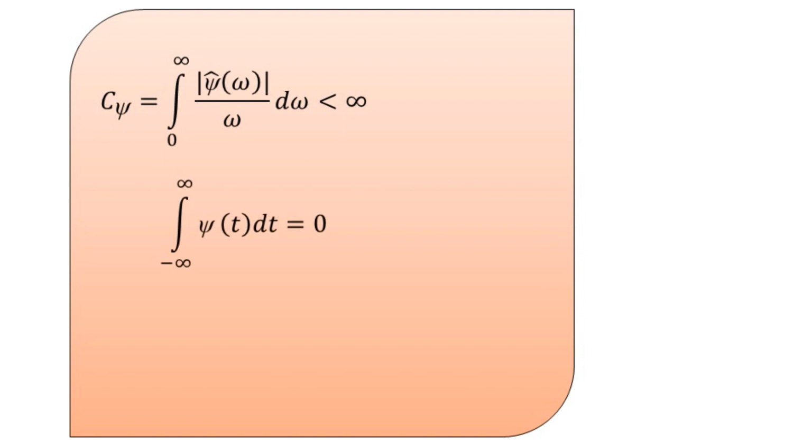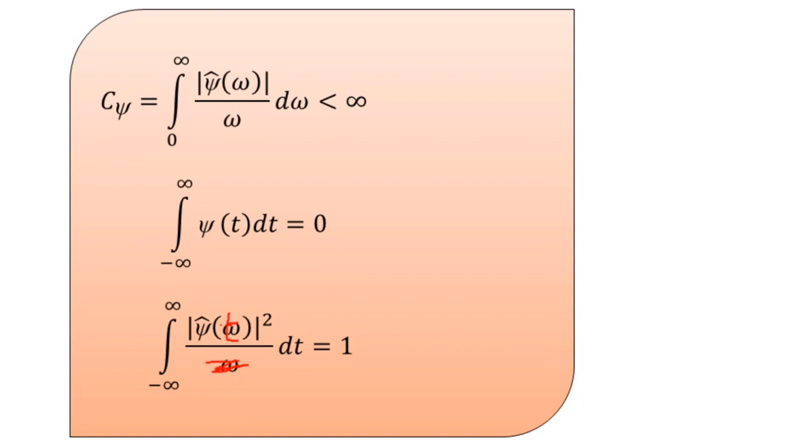Now along with this condition we have a secondary condition that can also be imposed onto the wavelet function, concerning the unit energy. As we have the energy computation, we must have the integration from minus infinity to infinity of mod square of psi of t dt equal to 1. There should not be a denominator or omega here; it is a typo, and it should be t.